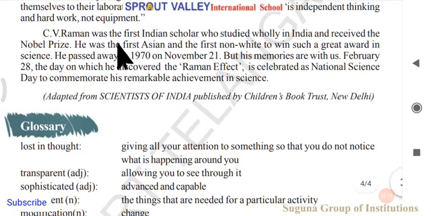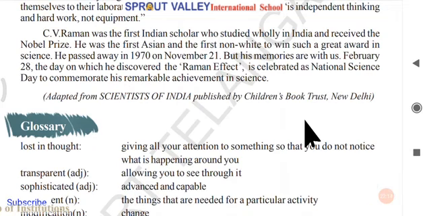Next, CV Raman was the first Indian scholar who studied only in India and received the Nobel Prize. He studied wholly, completely, from LKG to post graduation, everything in India. There are many Indians who have received the Nobel Prize, but they completed part of their education in foreign countries. But CV Raman was the first Indian who completed all his education in India and got the Nobel Prize.